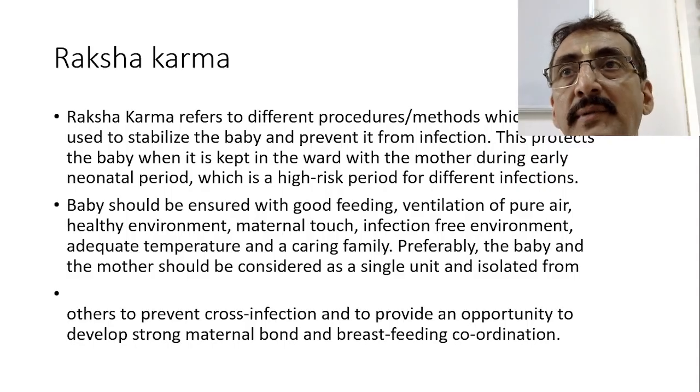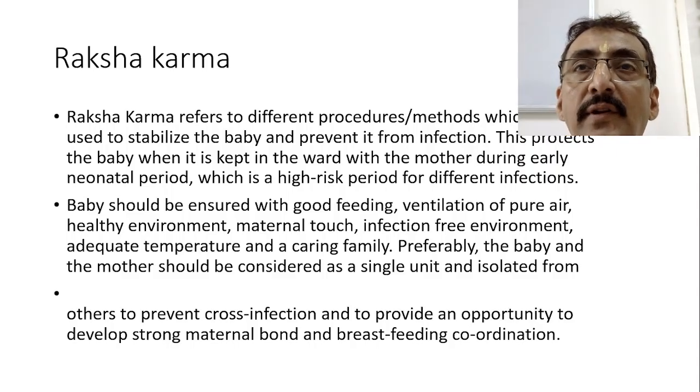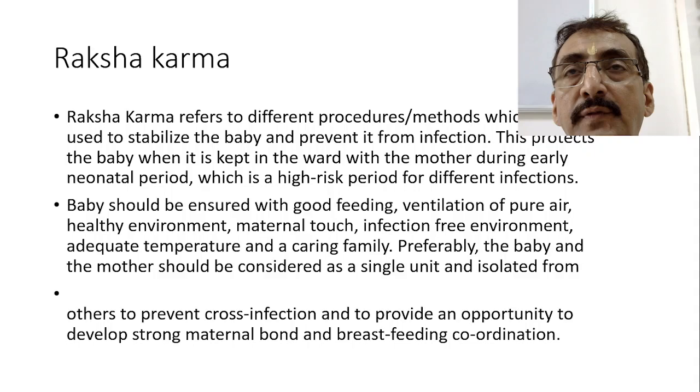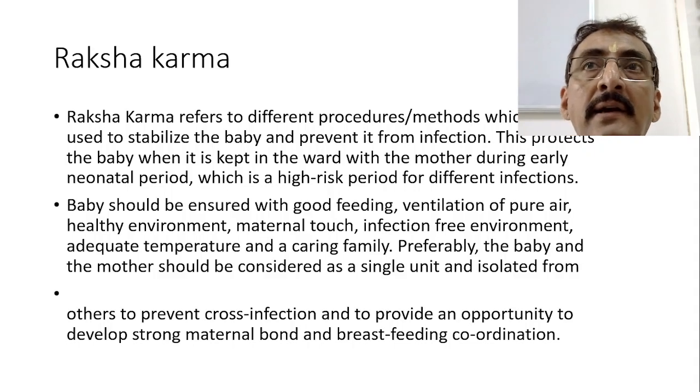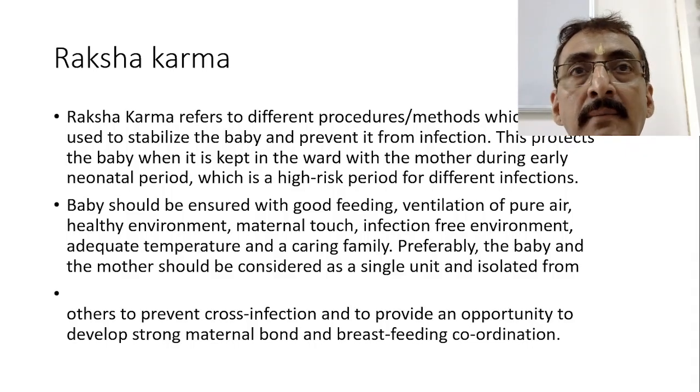So to prevent different types of infections and to stabilize the baby as early as possible as far as biochemical and hemodynamic changes are concerned, because immediately after birth the baby has to face many challenges like the establishment of hemodynamic status. The baby has to shift from the fetal circulation to the adult type of circulation, the pulmonary type of circulation. That's a big issue.